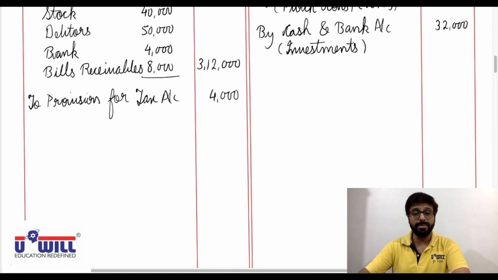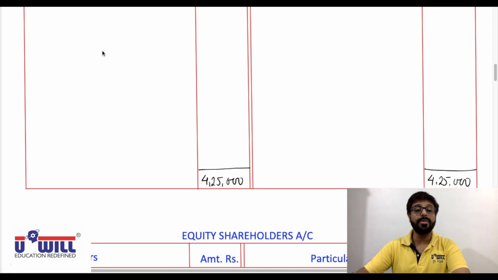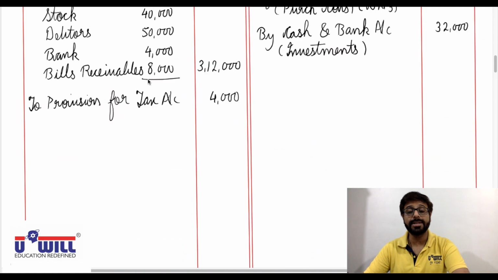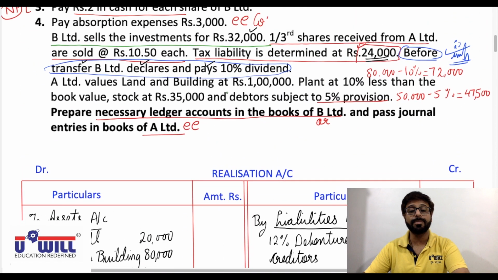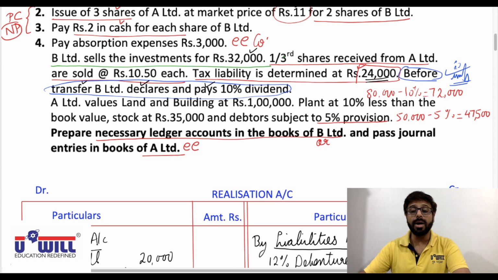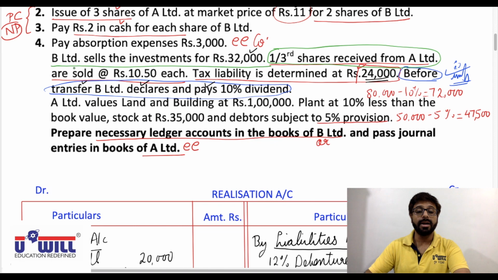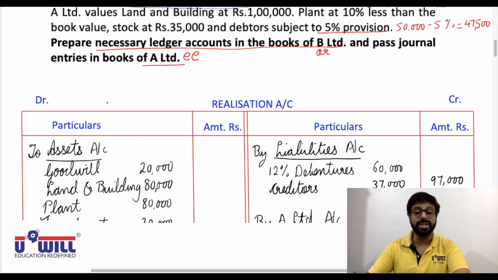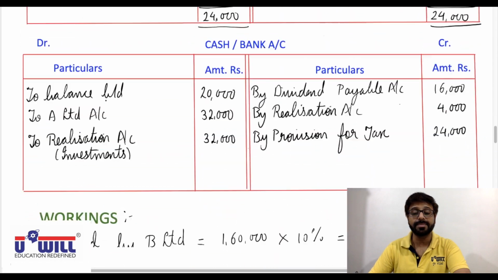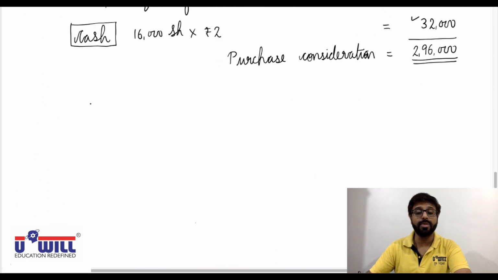Okay, just 1 minute everyone. One more entry is to be passed. That is, we forgot the entry for the 1/3 shares received from A Limited which are sold at rupees 10.5 each. Let us do the journal entry for this, then we give the effects. Entry working note for this.